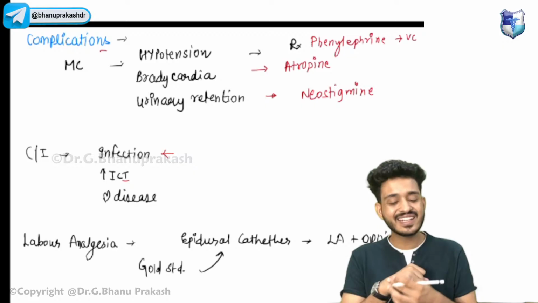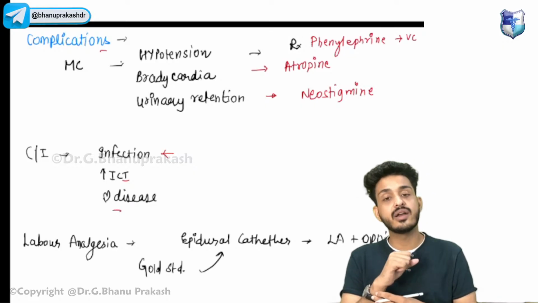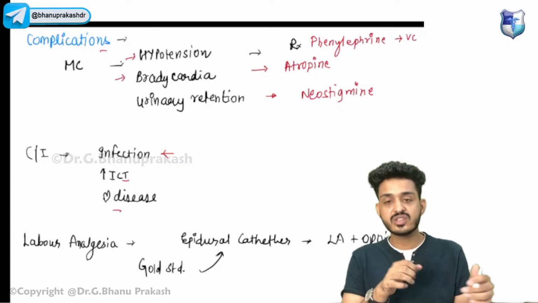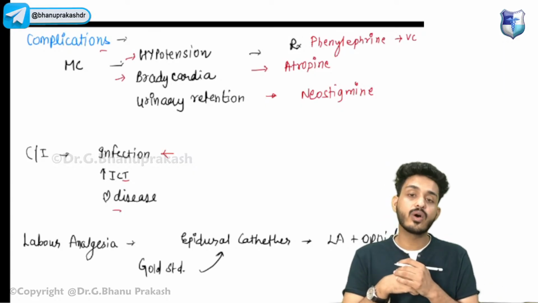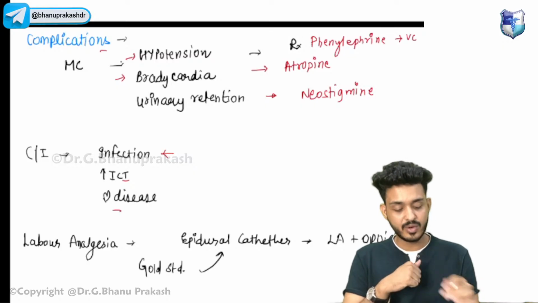Second is an increase in intracranial tension, and if the patient is having some kind of cardiac disease, because it will be causing some complications with the heart. So if the patient is already having some kind of cardiac disease, we would be avoiding this type of anesthesia.